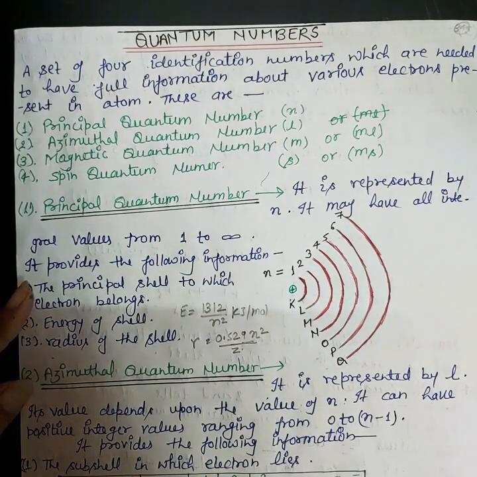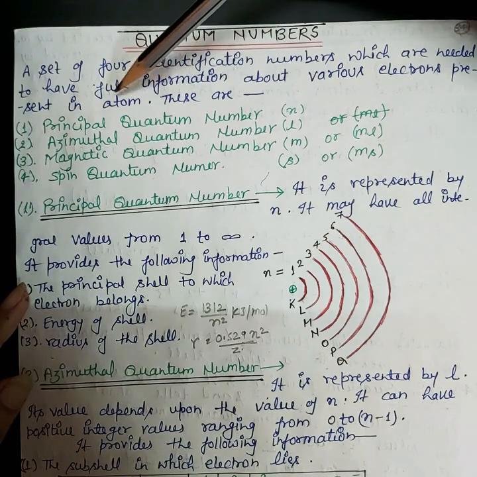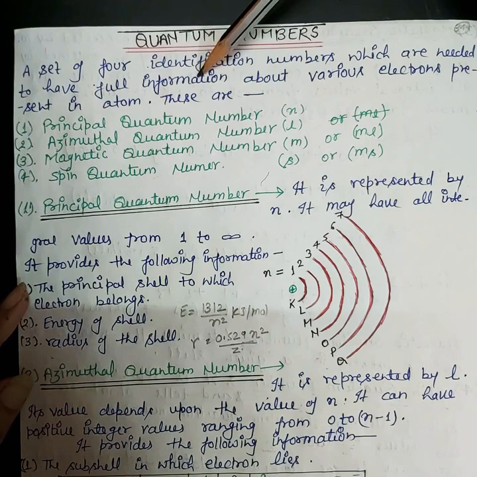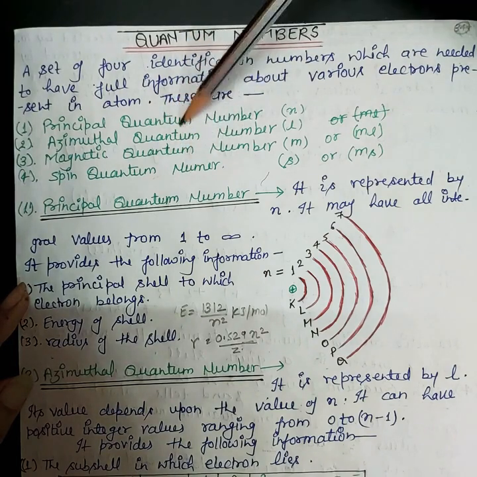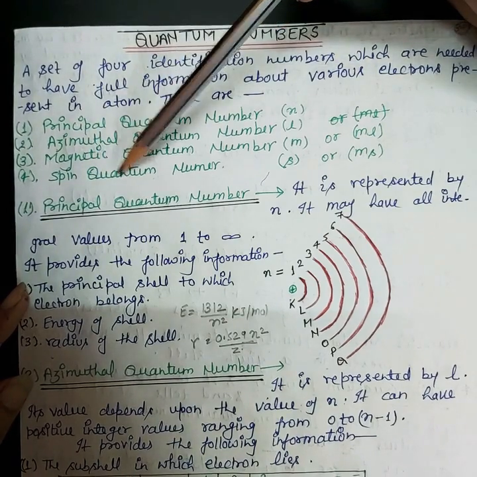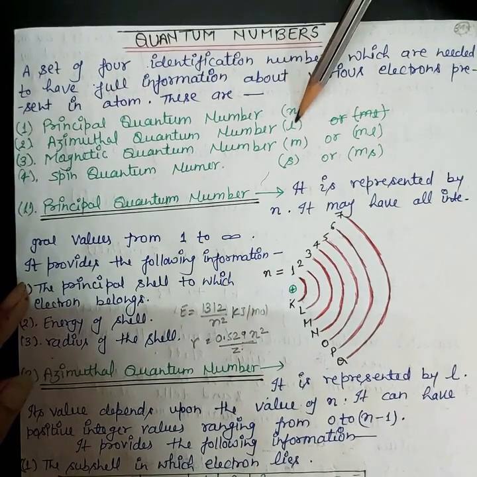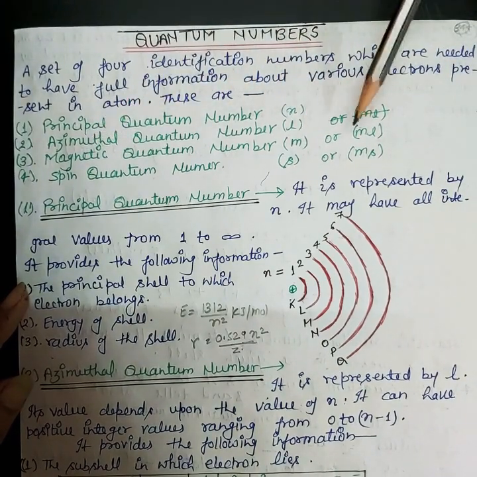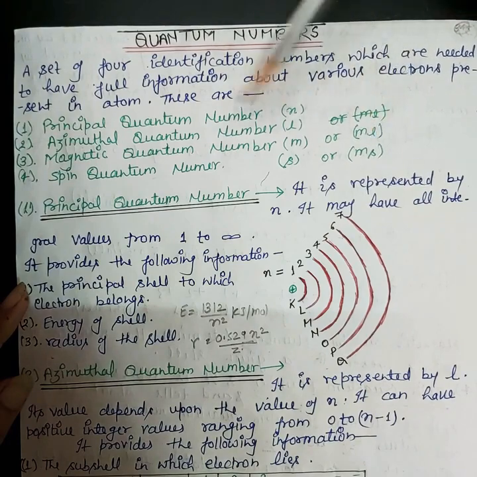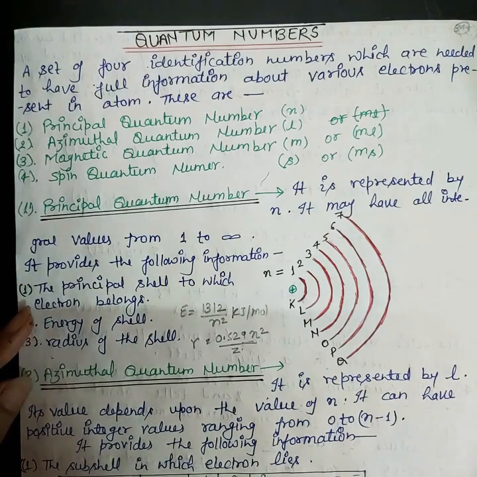Now we'll understand the definitions. What is a quantum number? As I have already told you, a quantum number is a set of numbers by using which we can get the full information about the electron. There can be four quantum numbers: principal, azimuthal, magnetic, and spin. The representations are: principal by n, azimuthal by l, magnetic by m or m subscript l, and spin quantum number by s or m subscript s.